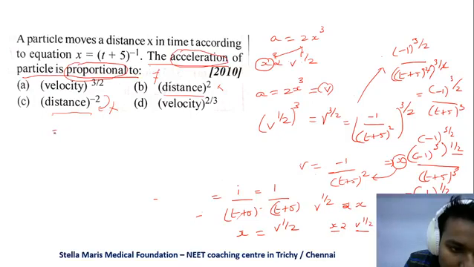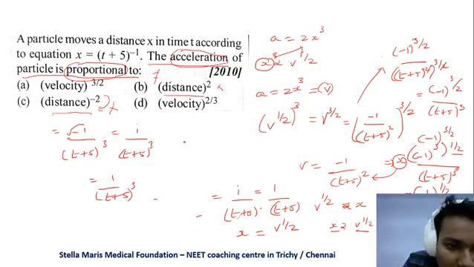That is root of minus 1. I said it will give an imaginary number, so it is 1 by t plus 5 the whole cube.